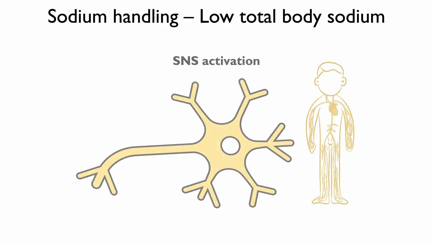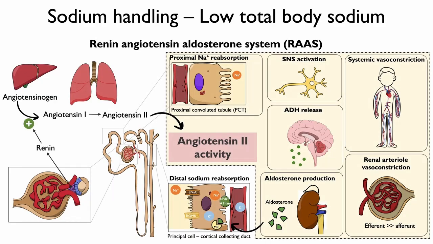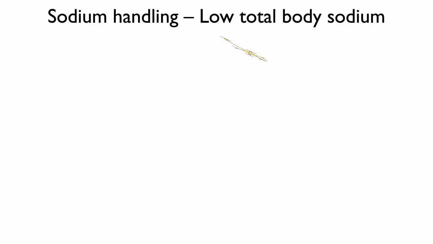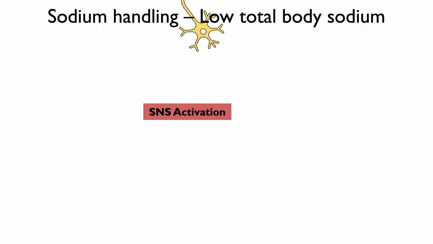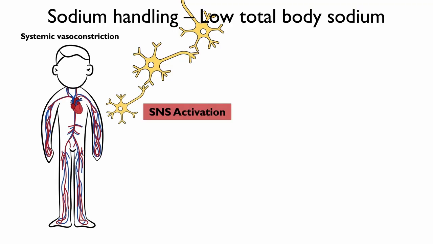These reflexes include 1. The sympathetic nervous system, and 2. The renin-angiotensin-aldosterone system. Let's first discuss the sympathetic nervous system, also known as the SNS. The increase in sympathetic tone results in the following.